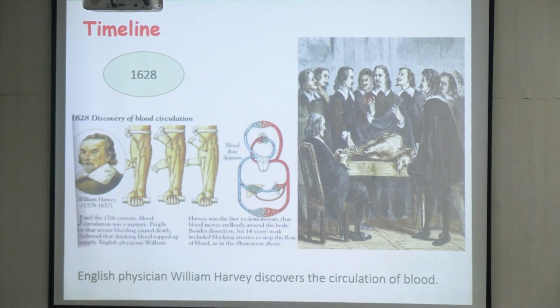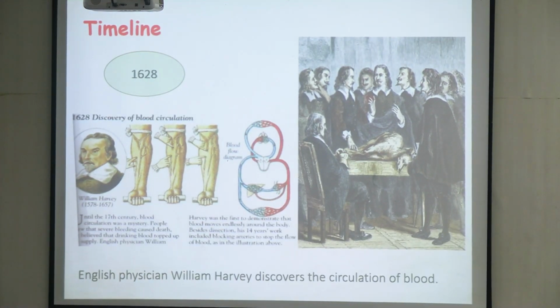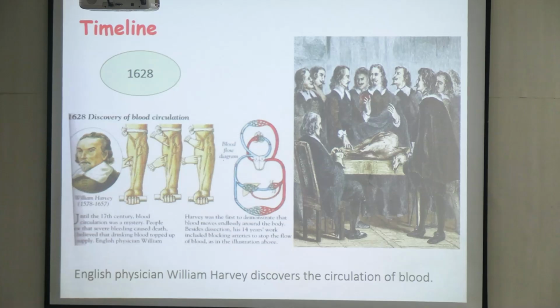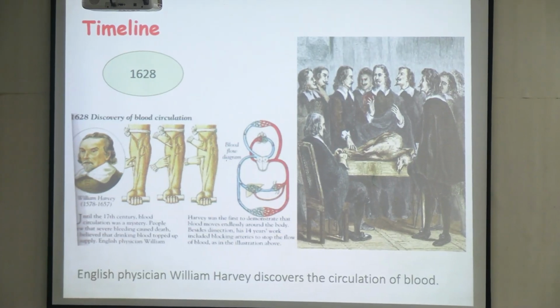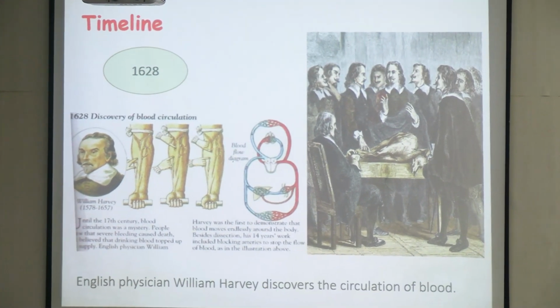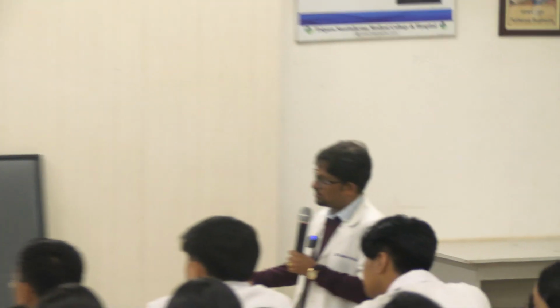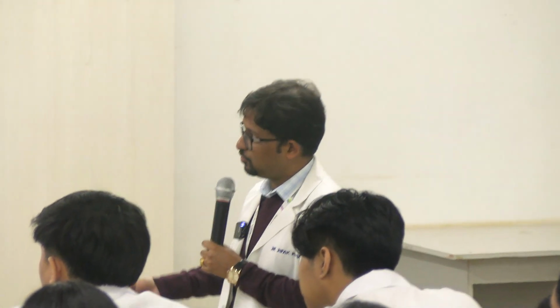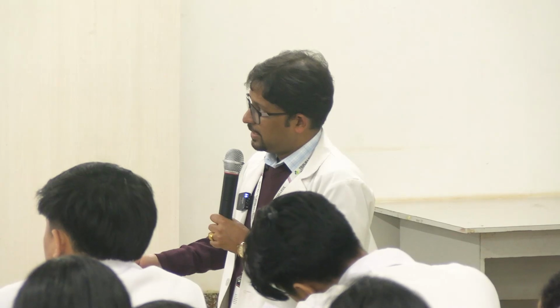Now, I'll take you back to the important milestones in the development of this field. 1628 was the year when an English physician, William Harvey, discovered the circulatory system, and how circulation works. That was the breakthrough moment, the discovery of blood circulation. Over the next few decades, various other experiments were tried.